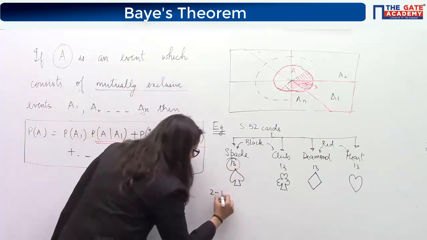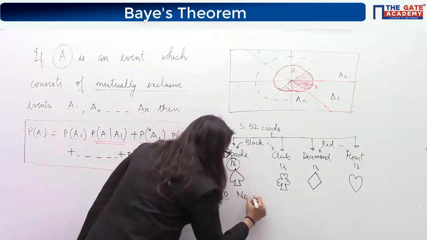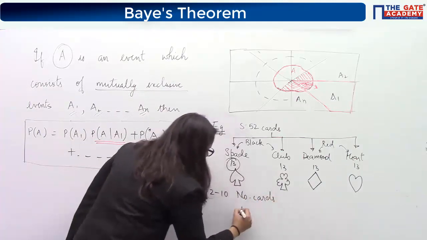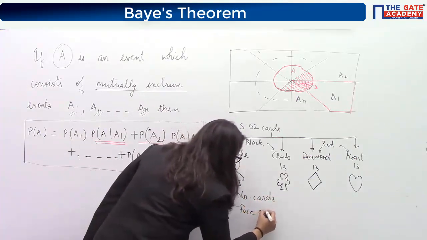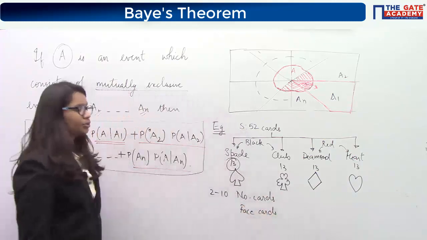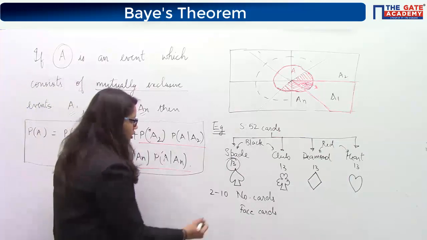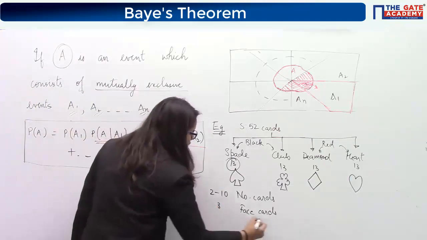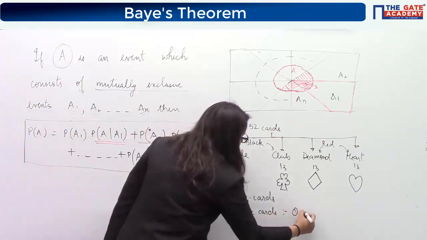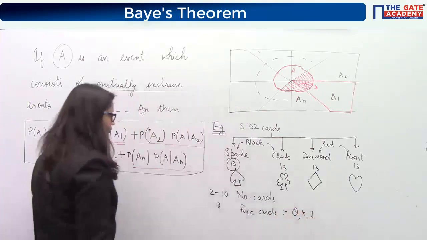Now what do these 13 cards include? It includes the numbers 2 to 10. These are called your number cards. Then there are face cards. How many face cards are there in a particular suit? So 3 cards are face cards, which are queen, king and jack.